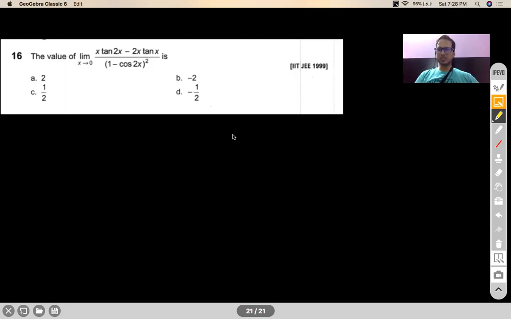Unfortunately, we could not do exponential and logarithmic limit, but definitely the next class will do those limits. And I would try to complete the chapter in the next class and start with the next one.